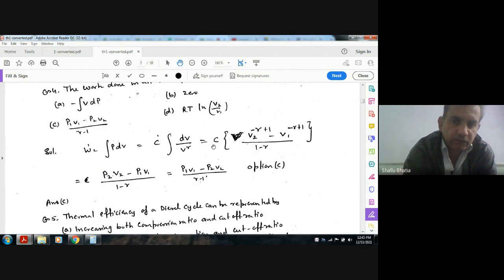Now if we put the value of C as P1V1^gamma or P2V2^gamma.